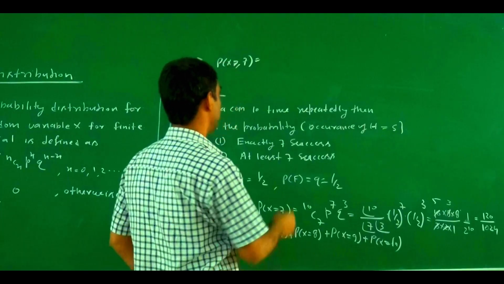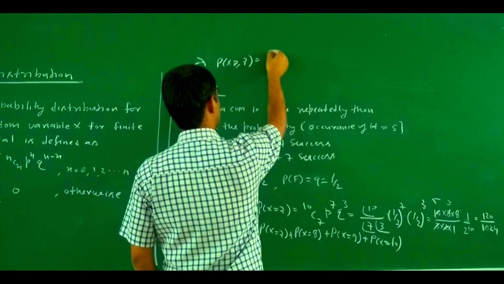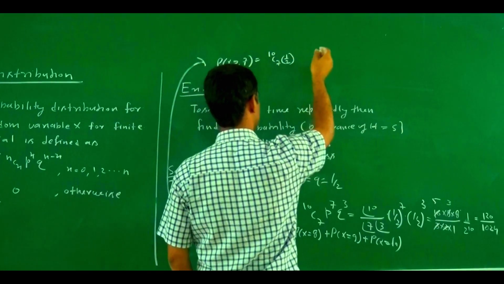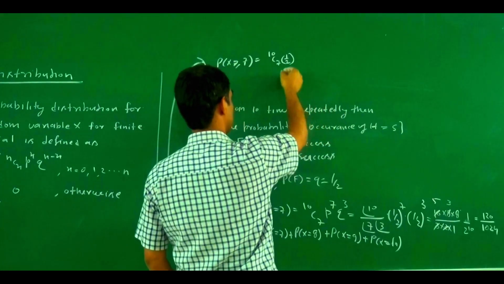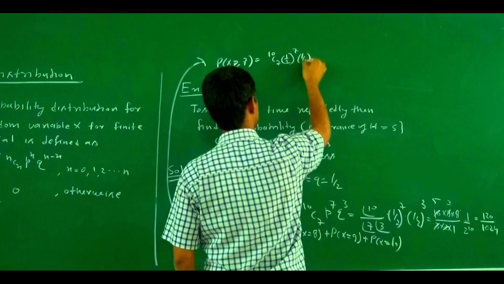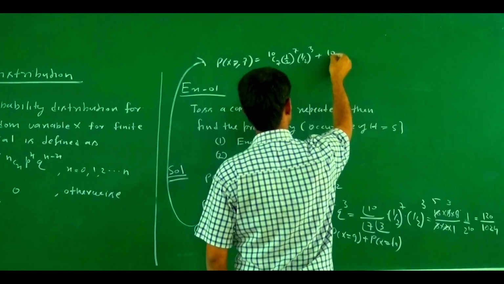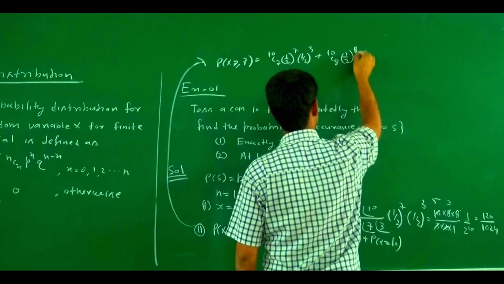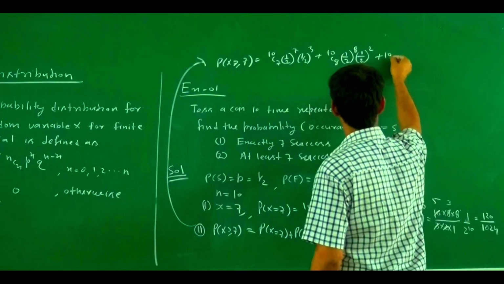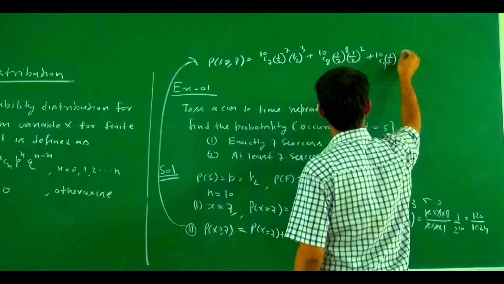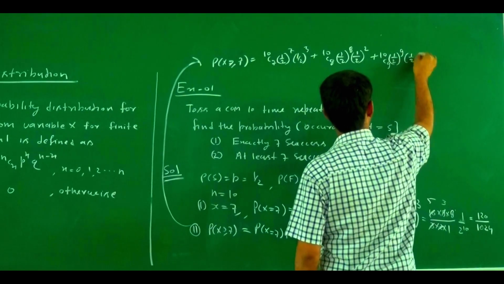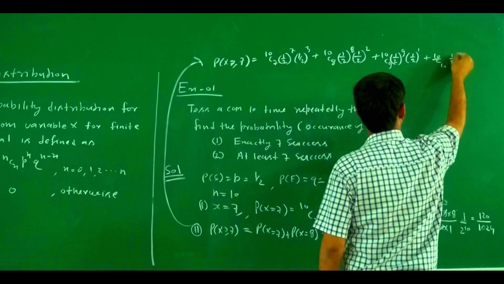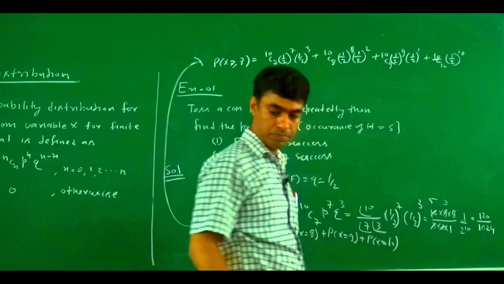The probability at x equal to 7 becomes 10C7 into 1 by 2 to the power 7 into 1 by 2 to the power 3, plus 10C8 into 1 by 2 to the power 8 into 1 by 2 to the power 2, plus 10C9 into 1 by 2 to the power 9 into 1 by 2 to the power 1, plus 10C10 into 1 by 2 to the power 10. So this is the result.